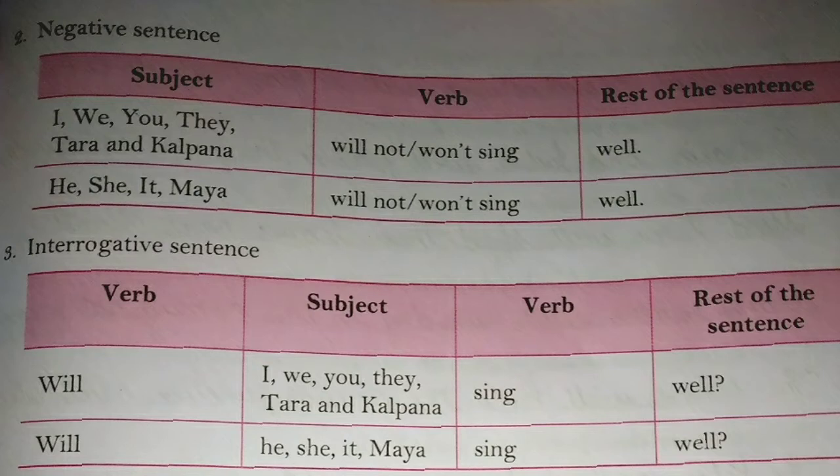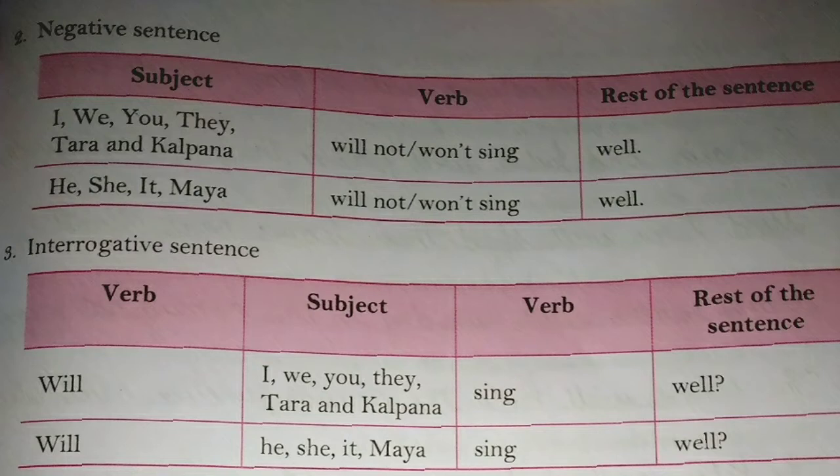Then how do we form negative sentence? The negative form of this tense is formed by adding not between will or shall and the first form of the verb. For example, I will not sing well. He will not sing well or he won't sing well.